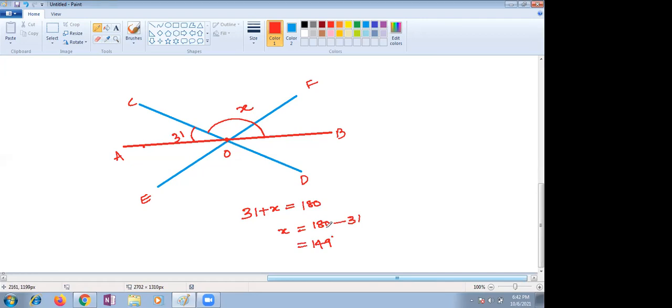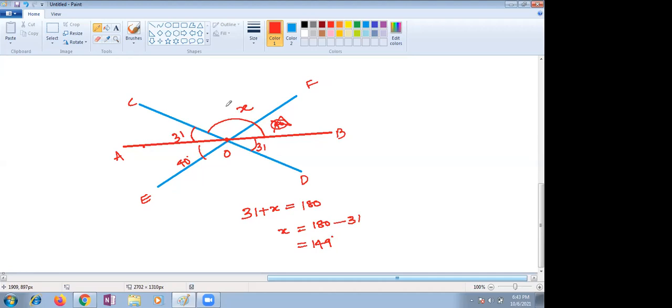X is 149. Sometimes they create confusion. This is 31, so the angle opposite to 31, and 40 is given in the question, so 40 is vertically opposite to 40. But no need of this 40 also. We don't want that 40. We want X plus 31 gives 180. To find the value of X, that's enough for us. Only the angle opposite to 31, what should you take? Suppose BOD is 31, it means COA is also 31. If you know that, we can go ahead.